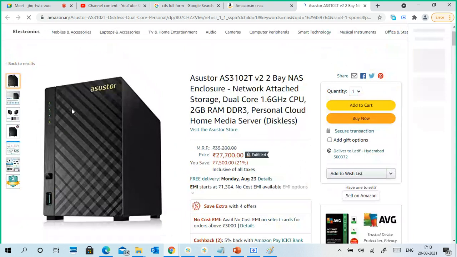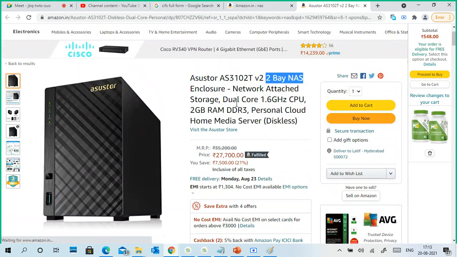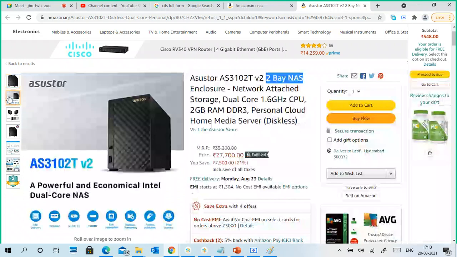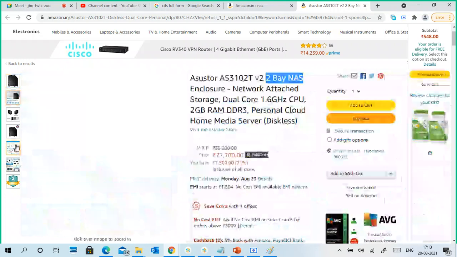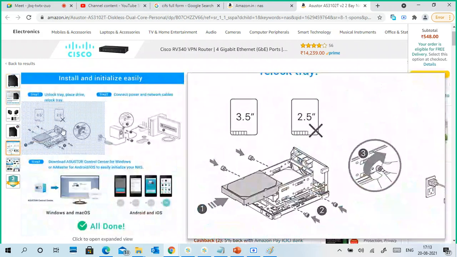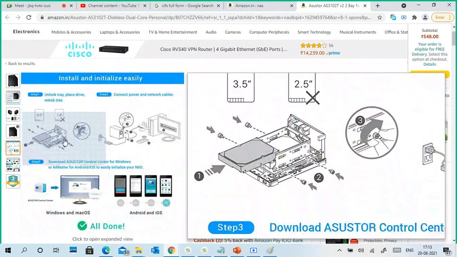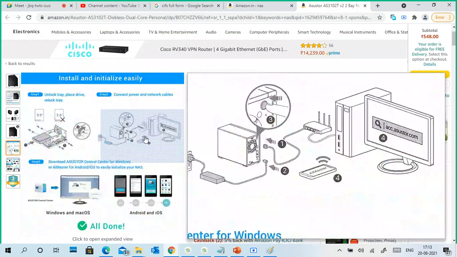It does not show how much storage. It is a 2-bay NAS, which means it contains two racks where you can connect disks. You can't put 2.5 inch disks, but you can put 3.5 inch disk types.